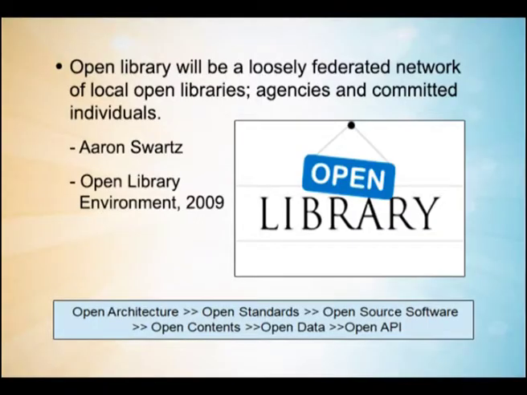which is nothing but a loose federation of libraries in different sectors of the world. The future of the library is basically open, in the sense that it will follow open architecture, open standards, open source software, open contents, open data, and importantly most of the services will be available to others through open API. That means it will be a widget kind of thing. You copy the API, paste it in your local services, and the moment you paste it, it will be linked to the global services. So these are the ongoing changes and possible futures in the domain of libraries.